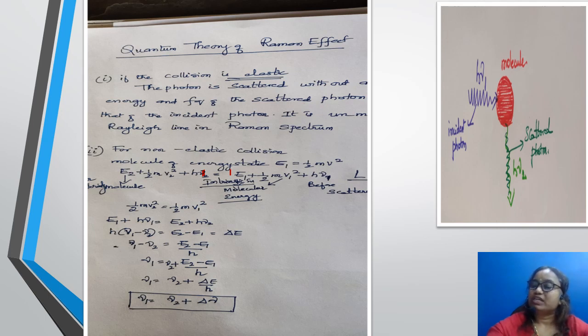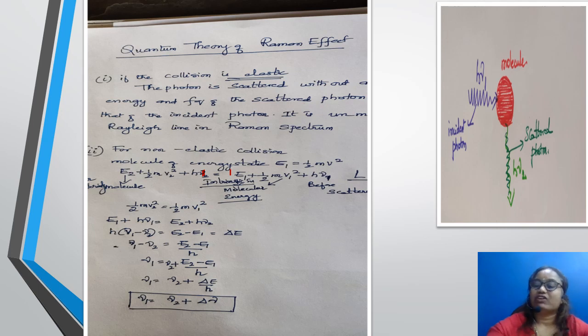If E2 is greater than E1, that is, when the incident photon is incident on the molecule, the molecule will be excited to a higher energy level. Therefore, E2 is greater than E1, that is mu 1 is less than mu 2. That means the incident photon with energy mu 1 will be less than the scattered photon.